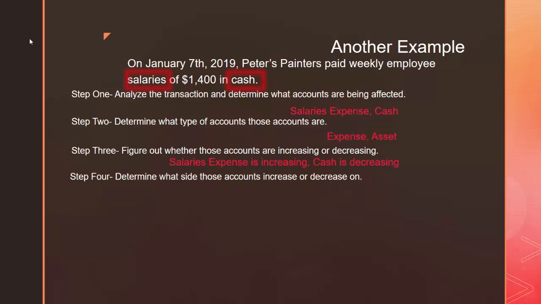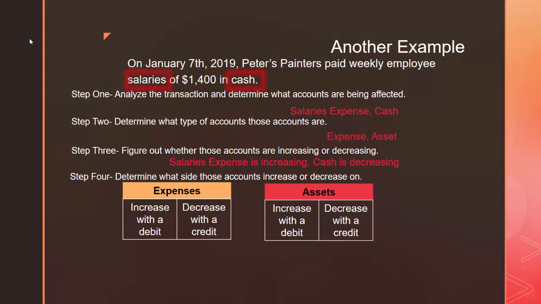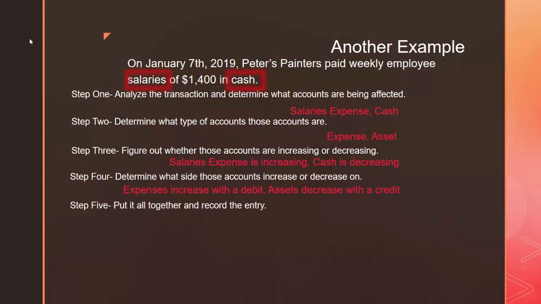In step 4, we need to determine what side of these accounts increase or decrease on. Expenses are going to increase with a debit and decrease with a credit. Assets increase with a debit and decrease with a credit. Now we're prepared for step 5. We're going to put it all together so we can record the entry.